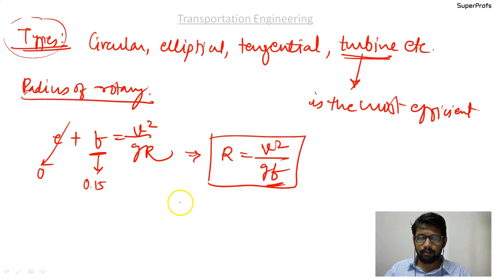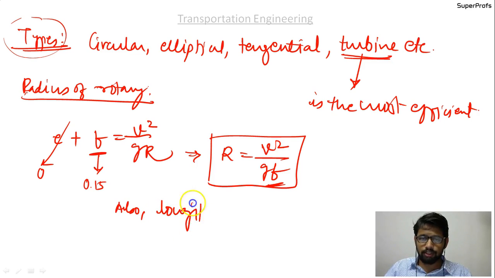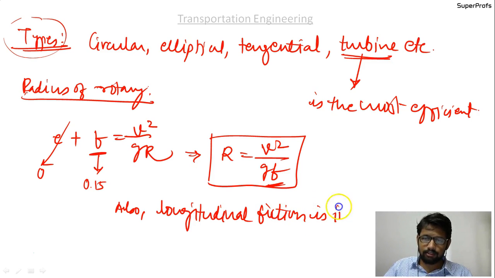Okay, and in this case the longitudinal friction is also increased by chiseling. Please write down also longitudinal friction is increased by chiseling. You know what is chiseling?